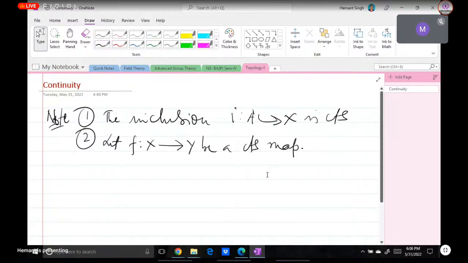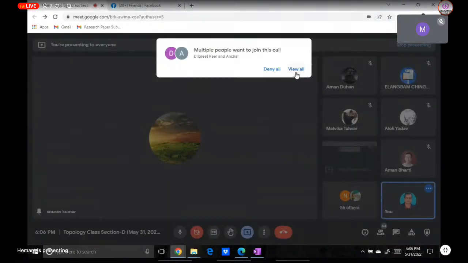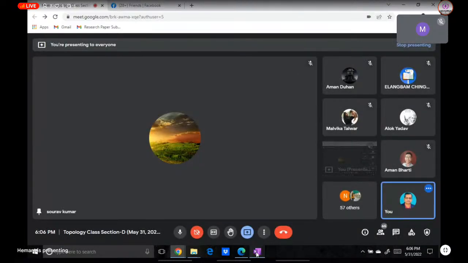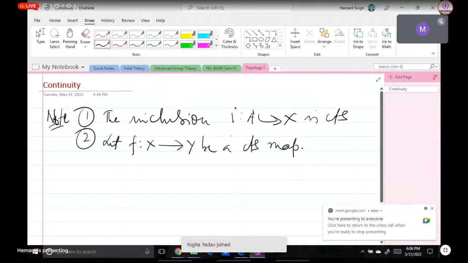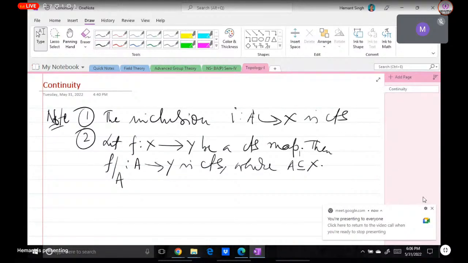Then f restricted to A, from A to Y, is continuous, where A is a subset of X. So this you already know: a restriction of a continuous map is continuous, and the inclusion map is continuous.